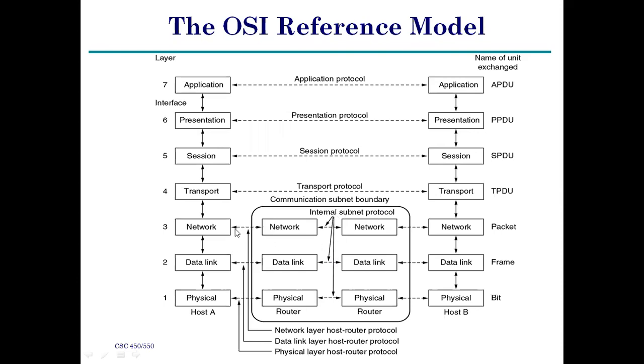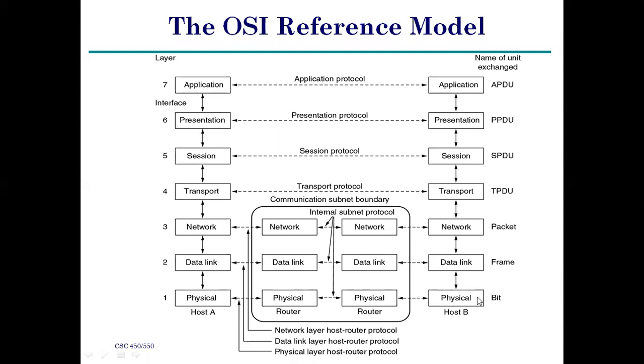Here, this is network to network, right? That is also known as the network layer host router protocol. This is the host and this is the router, the host router protocol. Why? Because this is the network layer. Here, this is the data link layer, so that is the data link layer host router protocol. This is the physical layer, so that is the physical layer host router protocol.